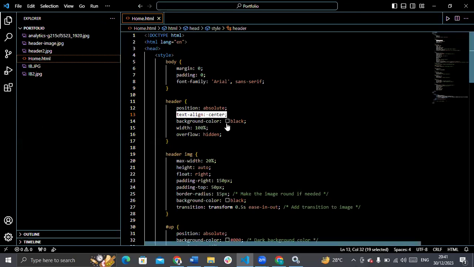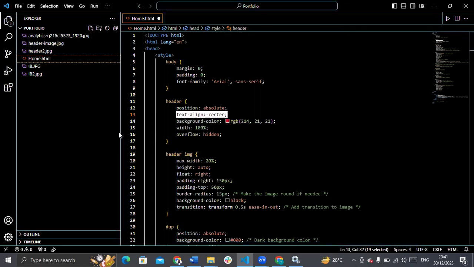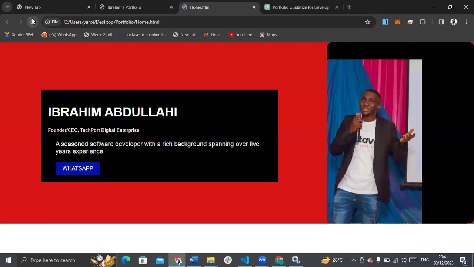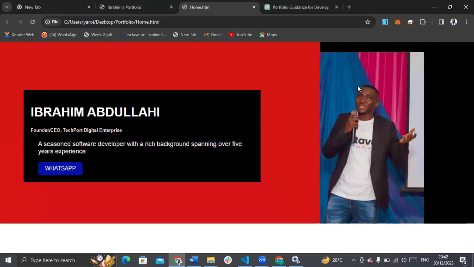So background color, this is where I added the background color black, sorry. If I put red now, and I save it and view it, the background color will be red. And as you can see, this is my image, and this is one thing I forgot to change. This image is also in a container, and as you can see, the container is black.